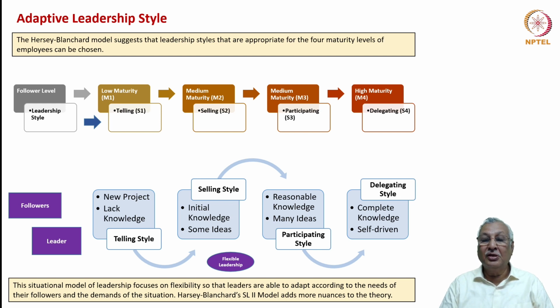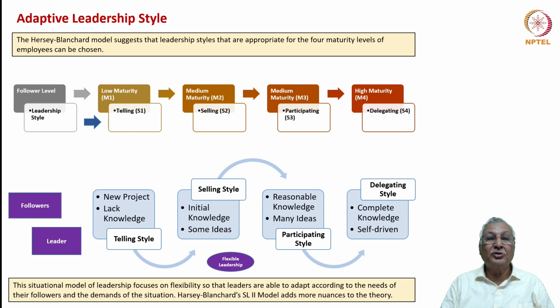Whereas in case the people have reasonable knowledge with several ideas, the participating style would be more relevant, with the leader allowing the employees or the individuals to come up with various ideas in action. And finally, in the delegating style, the followers will have complete knowledge of the project. They have the ability to execute, and they also exhibit a high level of enthusiasm and commitment. So the leader would adopt a delegating style.